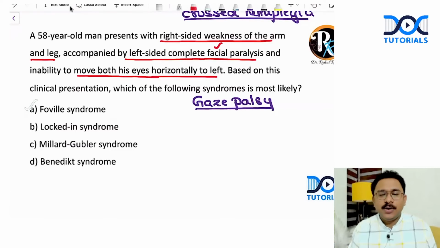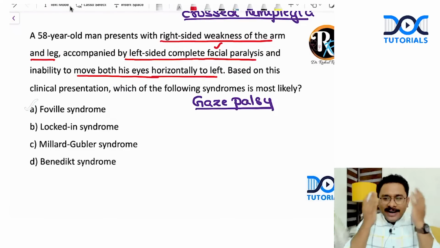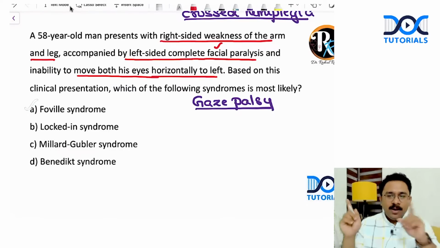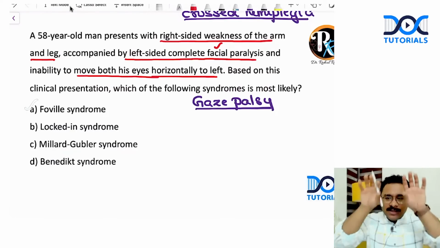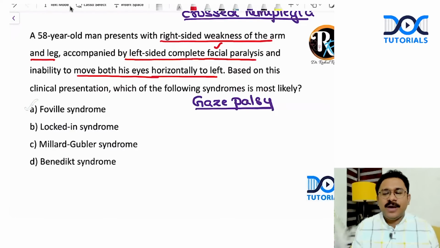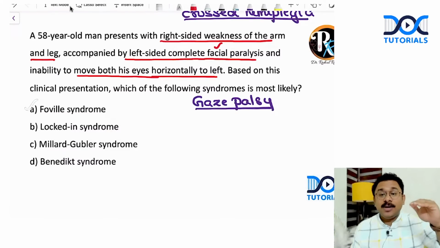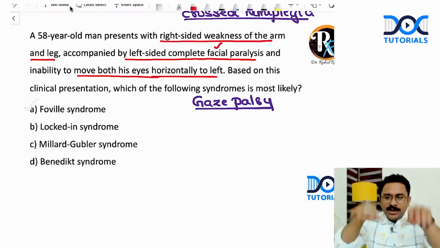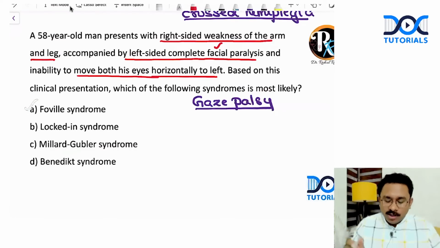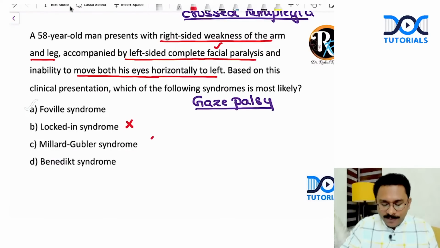Why not locked-in syndrome? Locked-in syndrome means you will have bilateral signs, correct or not? Bilateral corticospinal tract being involved, bilateral facial palsy will be there. Horizontal gaze to either side will be affected. The only movement that the patient can do is the upward and downward movement of the eyeballs, which is vertical gaze, and that is because the vertical gaze is controlled in the midbrain. So when you get locked-in syndrome, the midbrain, which controls the vertical gaze, is normal, but you will have all sorts of manifestations, and that is not what you're seeing here. Millard-Gubler, again, I just told you what Millard-Gubler is.